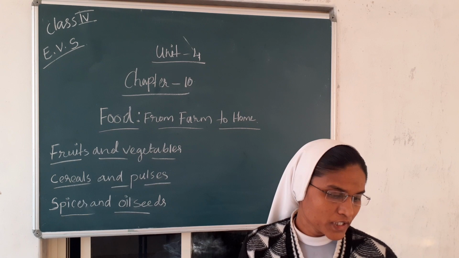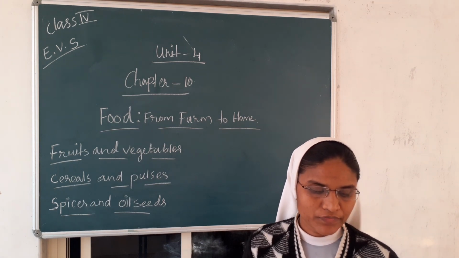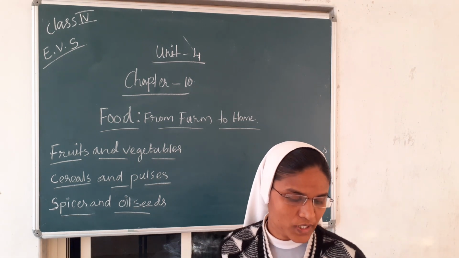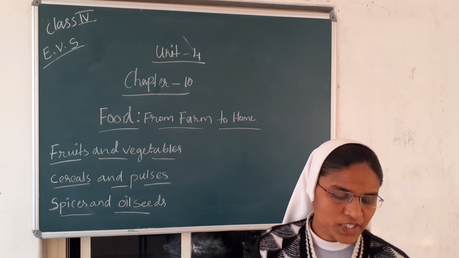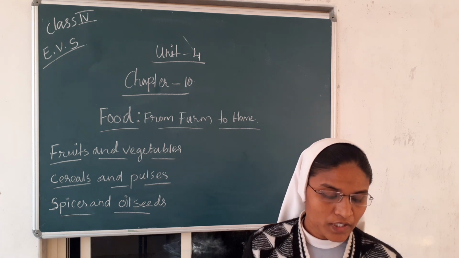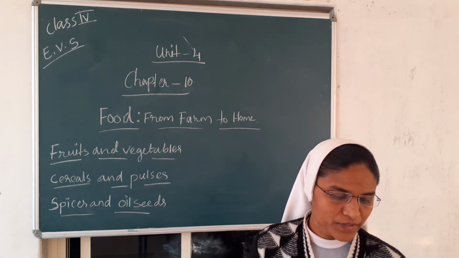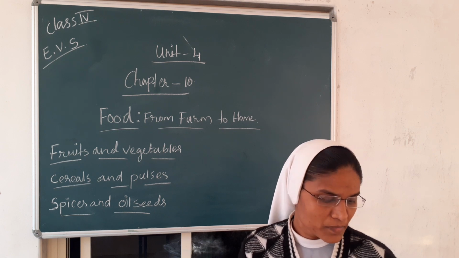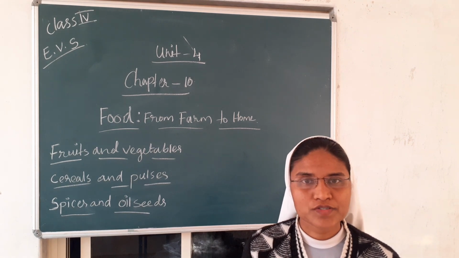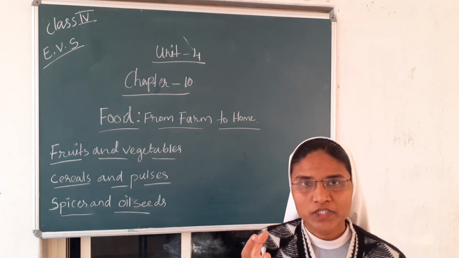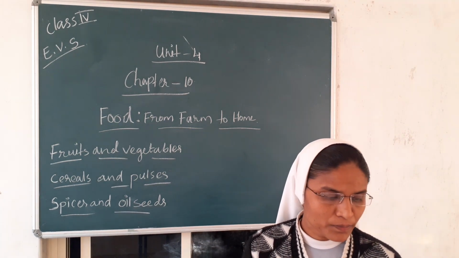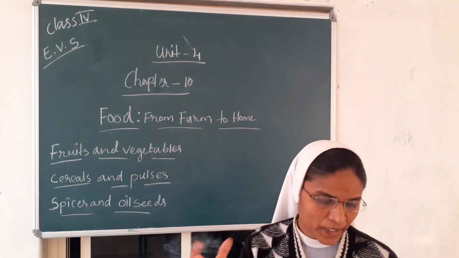From factories, different types of factories produce different kinds of foods. For example, butter, cheese, chocolates, juice and tinned foods are produced in factories. There are rice mills where machines remove the outer covering of the rice and make it ready for use. In flour mills, the wheat is ground into flour. Flour means wheat; wheat is made into a powder by a machine. The rice is also prepared by the machine, which removes the cover of the paddy.